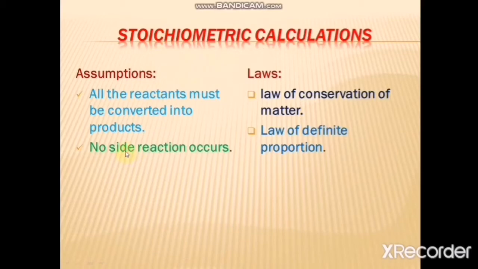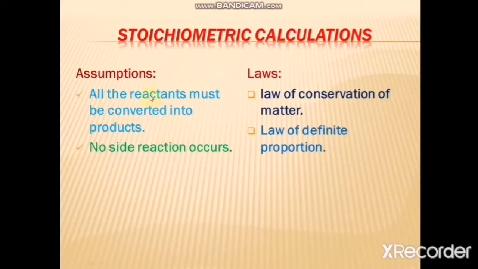And number two, there will be no side reaction. If there is a side reaction, it will diminish the quantity of product. So the actual quantity of product will be lessened and you cannot come across the actual value. So you have to assume that no side reaction is occurring along with the main reaction. The side reaction will result in loss of product, so the actual quantity will be diminished.